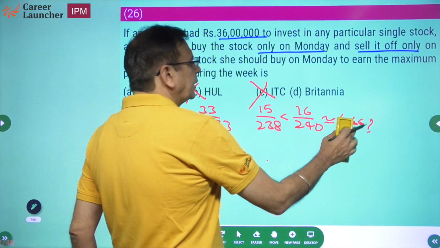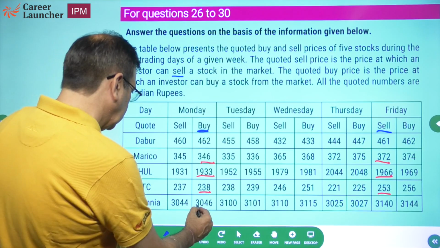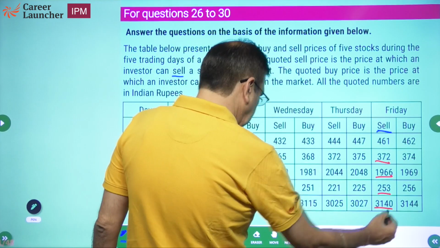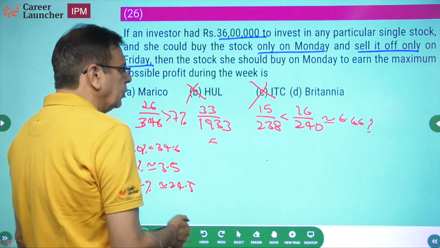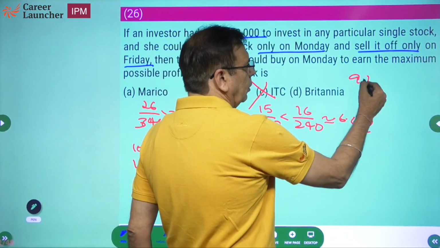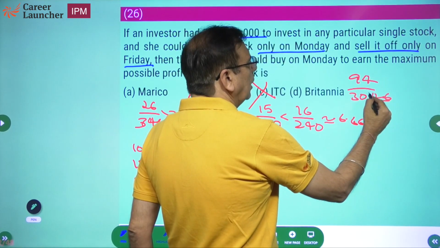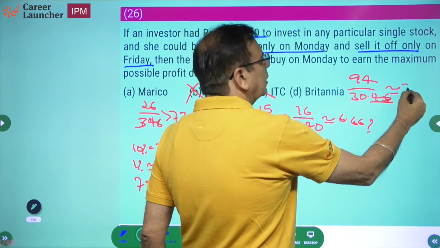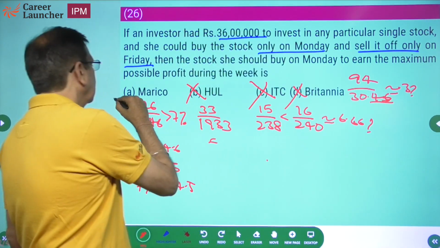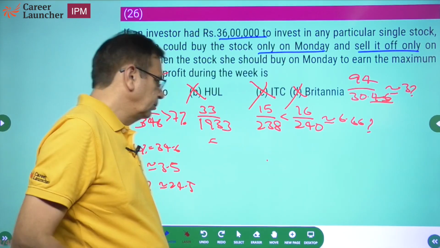Okay. Last item is Britannia. Let's look at Britannia also. Where's Britannia gone? Okay, 3046 to 3140. So profit of 94 on 3046. So Britannia is 94 on 3046. 10%, 1% is 30. So this is slightly more than 3%. Not a correct answer. Choice A. So there's a question, you just need to look at the percentage change.